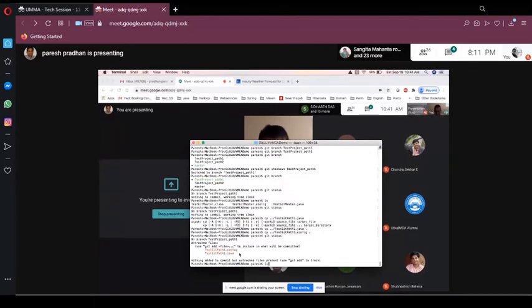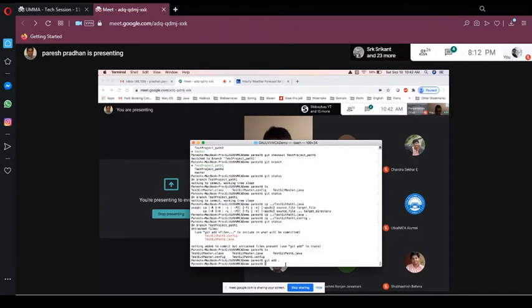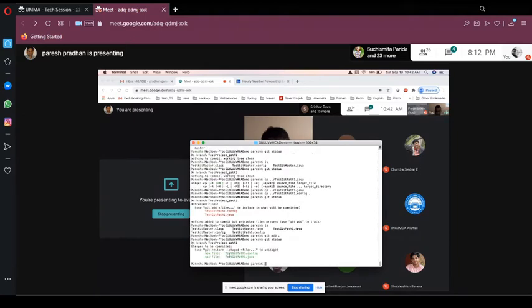If you see ls here, now we can see all the master files, master Java and master config, and git path one, path one Java and path one config. So here we can see all those things. Let's add and commit. I'm adding both the files. Let me run git status again. Now you see both the files are added.